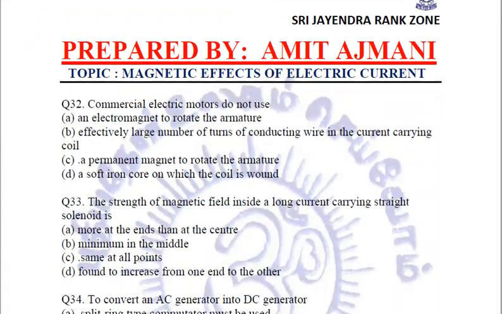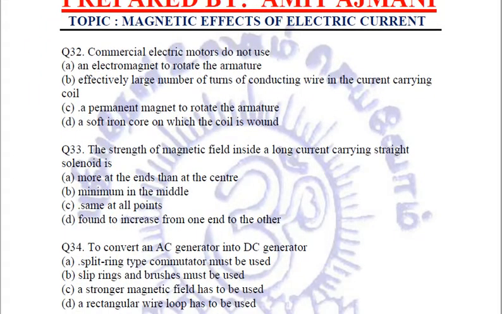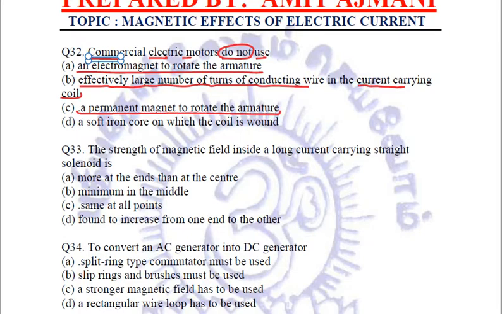Coming to the next question. Commercial electric motors do not use. Options are an electromagnet to rotate the armature. Second option is effectively large number of turns of conducting wire in the current carrying coil. Option number C is a permanent magnet to rotate the armature.